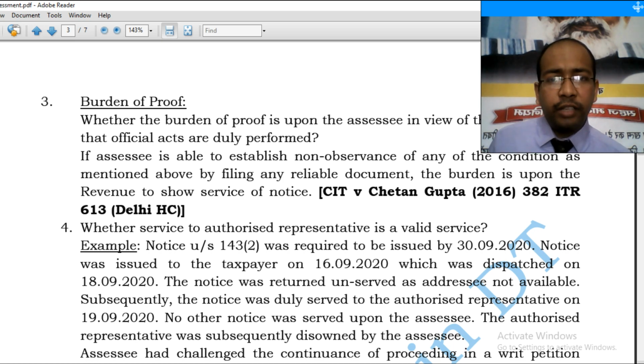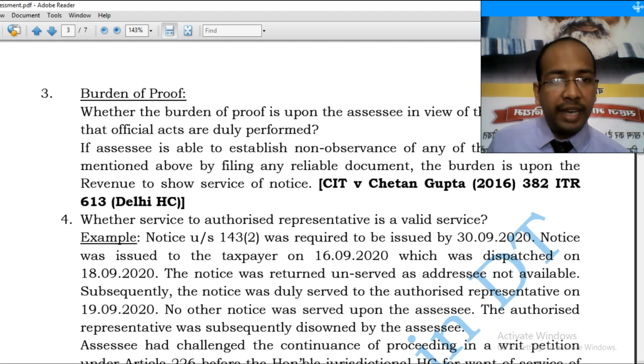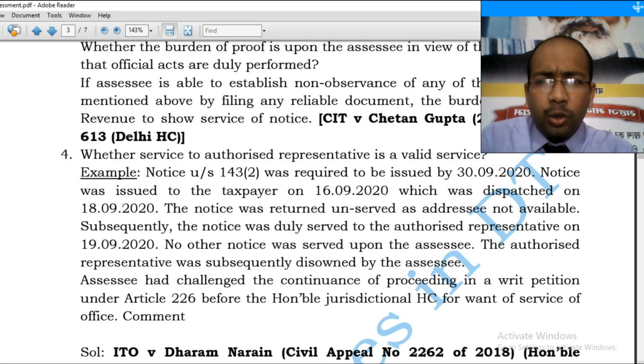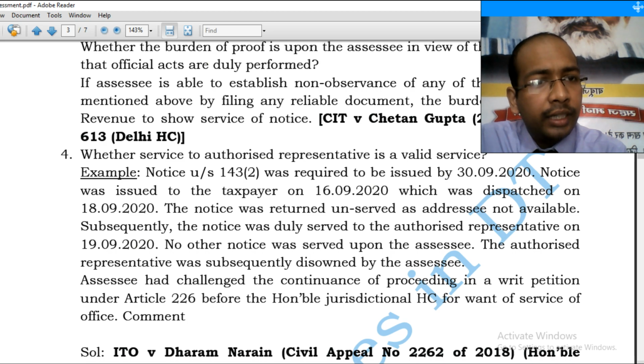Now, whether service to an authorized representative is a valid service. Read an example. Notice under section 143(2) was required to be issued by 30/9/2020. Notice was issued to the taxpayer on 16/9/2020, which was dispatched on 18/9/2020.